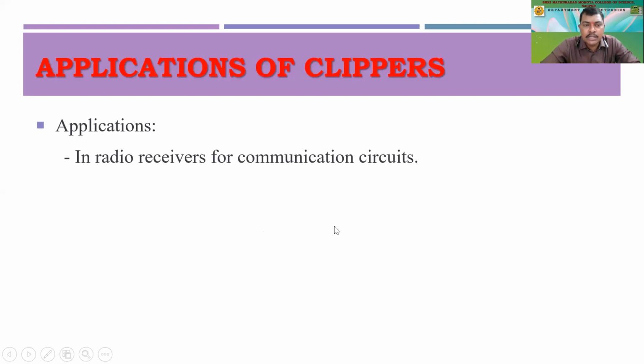Clippers are used in radio receivers for communication circuits. Where we have amplitude modulation, we will talk about it in depth in your final years in the communication paper: what amplitude modulation is and what frequency modulation is. These are techniques to transfer data or information from one point to the other. That phase is called amplitude modulation. We still use frequency modulation as well.